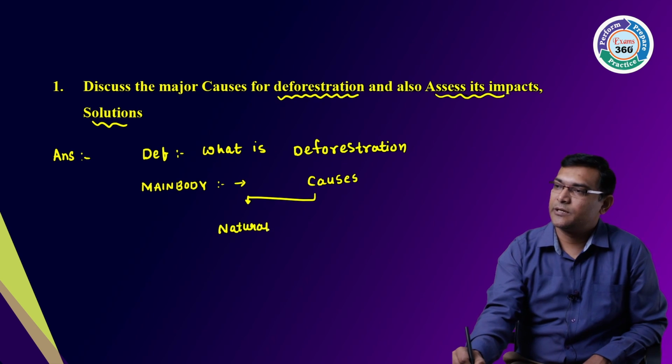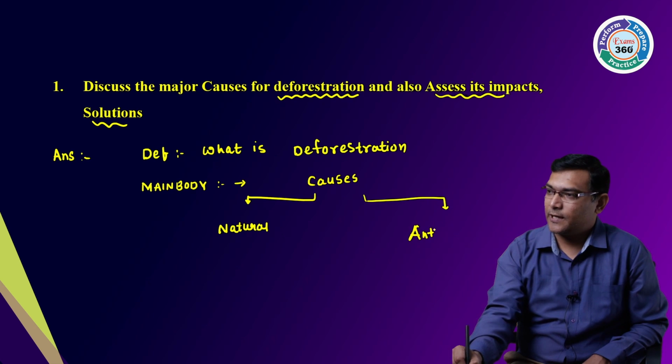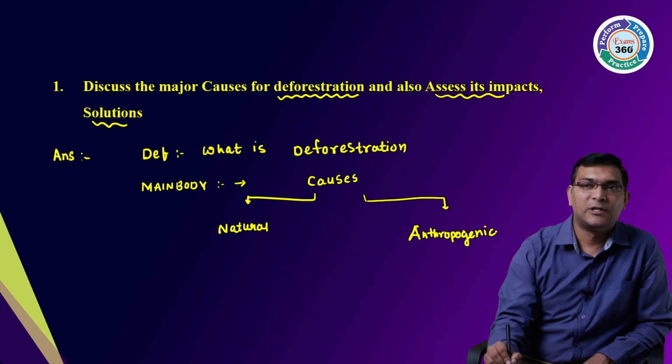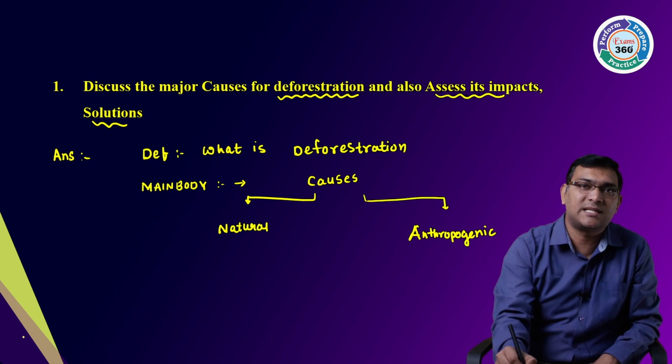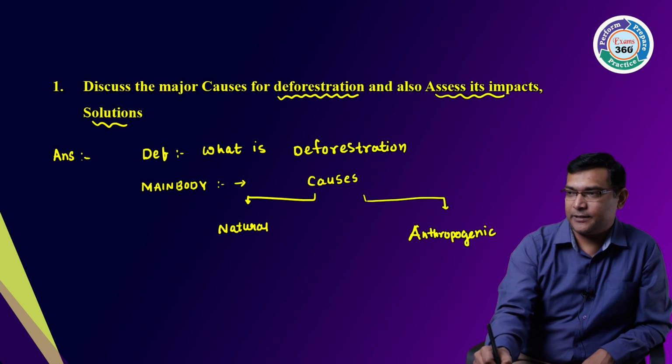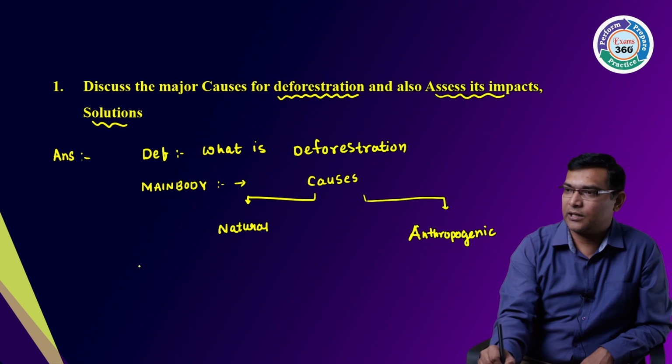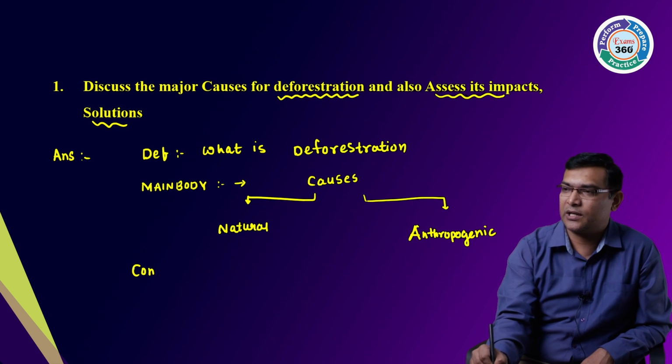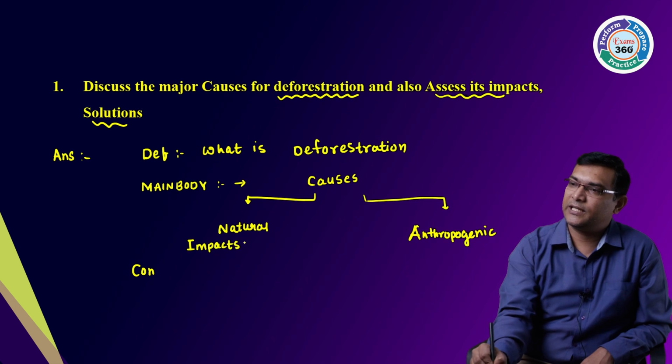The other is man-made causes or anthropogenic causes. So two things, natural causes as well as the anthropogenic causes. Okay, these are the two things. Then I will write the conclusion, and also I will write the impacts of this here only. Then I will conclude